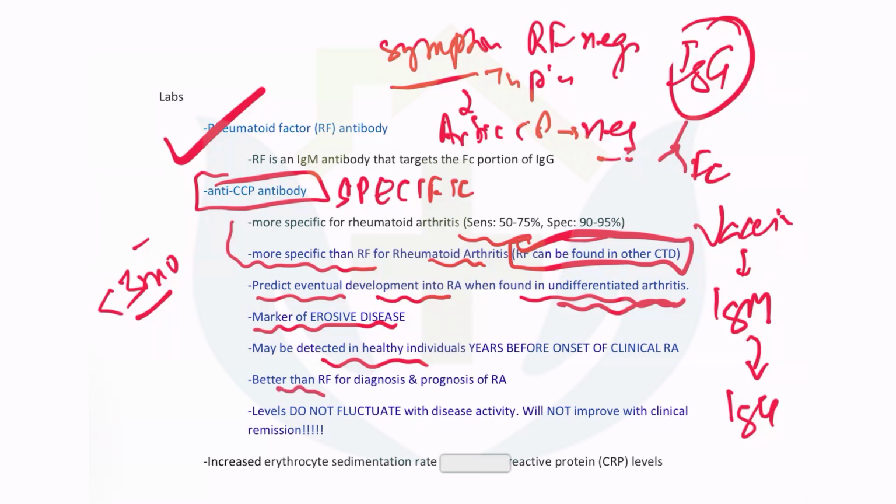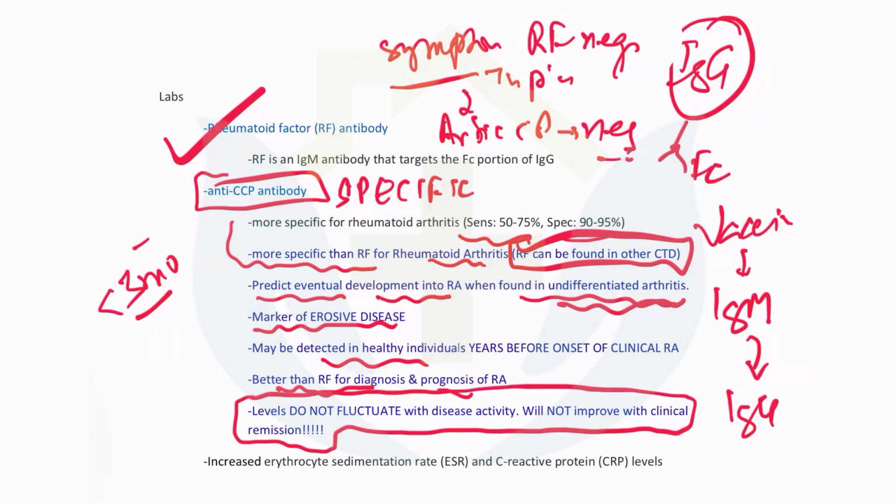It is better than rheumatoid factor for diagnosis. Why? Because anti-CCP will not be positive in SLE. Anti-CCP will not be positive in Sjögren's syndrome. Anti-CCP will certainly not be present in scleroderma, but rheumatoid factor can be positive there. Important is that the levels of anti-CCP will not fluctuate with disease activity. So even if you give steroids, put the patient into remission, the anti-CCP levels will not rise or fall. However, rheumatoid factors can rise or fall with treatment.